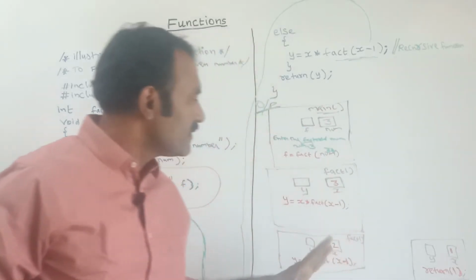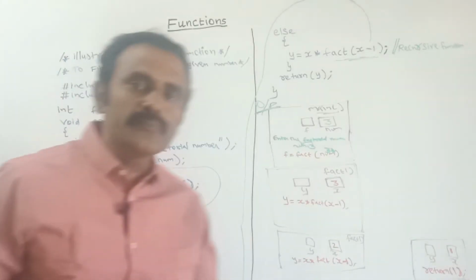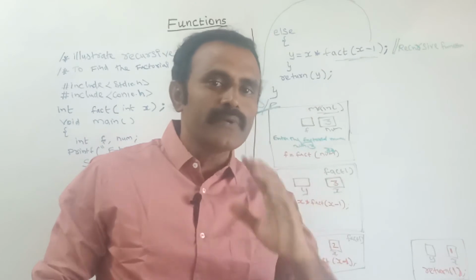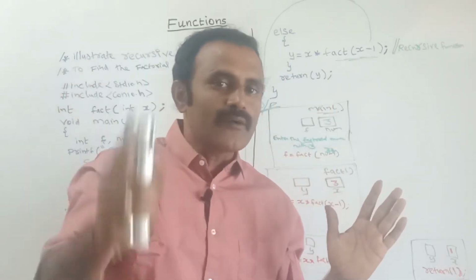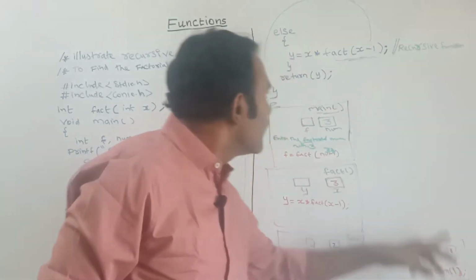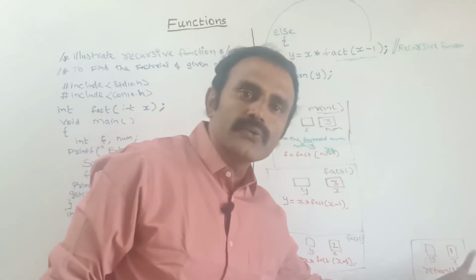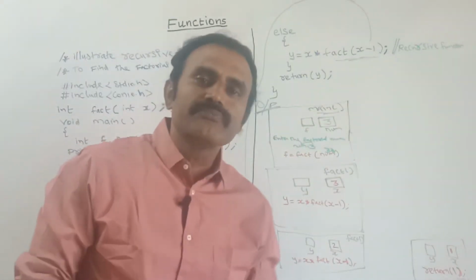By using this if condition, I am terminating the loop: if the x value is 1, at that time the loop continuation will be stopped. So here if x is equal to 1, at that time I am telling it to stop and to return the value.